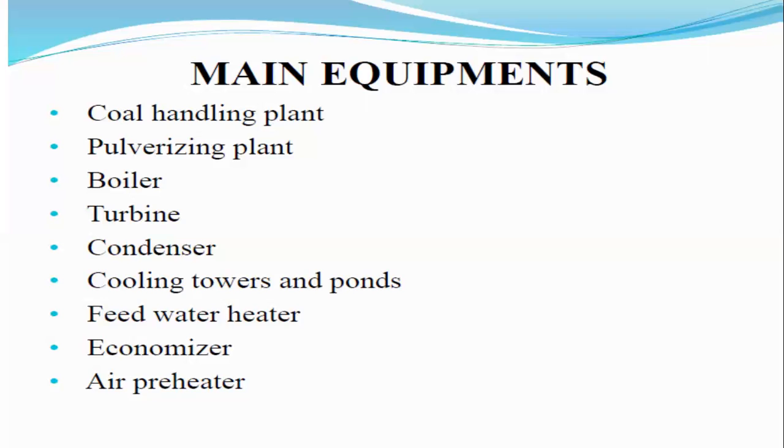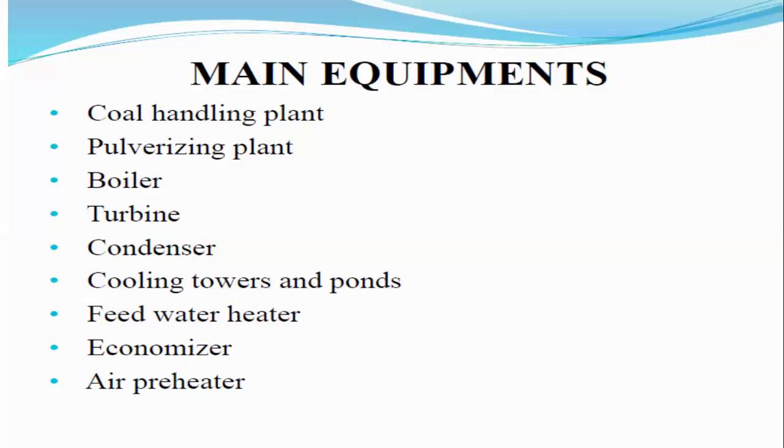Next one is the cooling towers and the ponds. A large amount of heat energy will be delivered. For that reason, some cooling systems are used. By using these cooling systems, the temperature of the steam is reduced for recycling purposes.